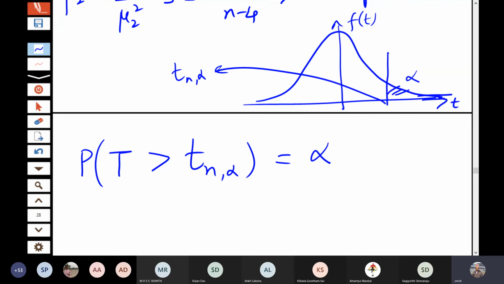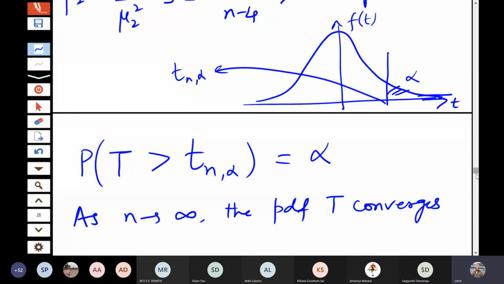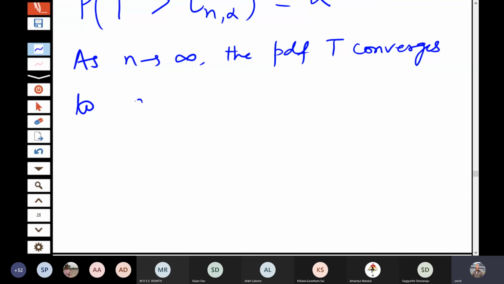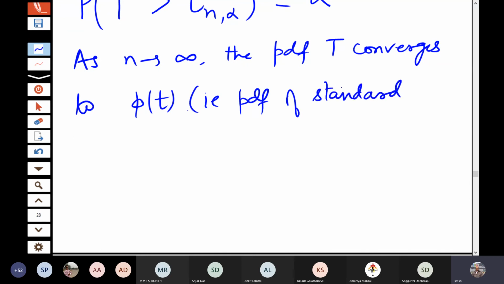Now again, let us connect it to the sampling distribution here. The first thing that you observe here is that as n tends to infinity, the PDF of t converges to phi t. That is the PDF of the standard normal random variable.